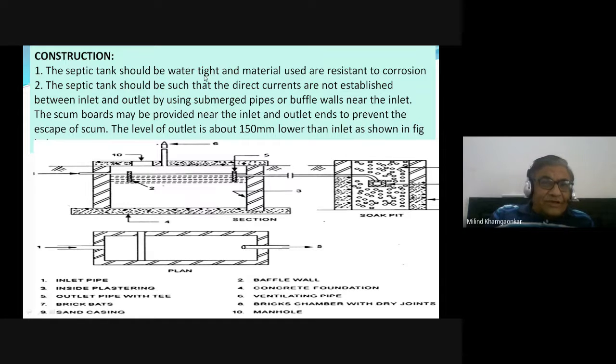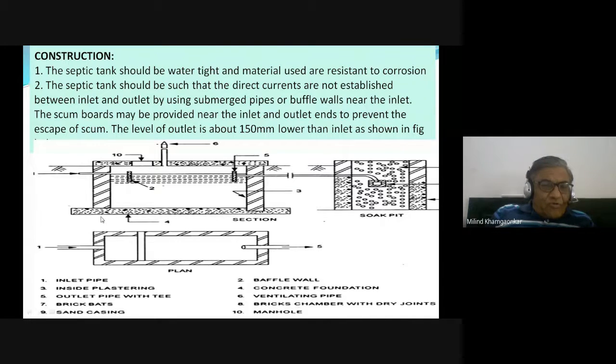The septic tank is watertight and the materials used are resistant to corrosion. ये जो septic tank है, ये as it is a tank, it is rectangular or square. Generally rectangular is there. Length is more than the width.